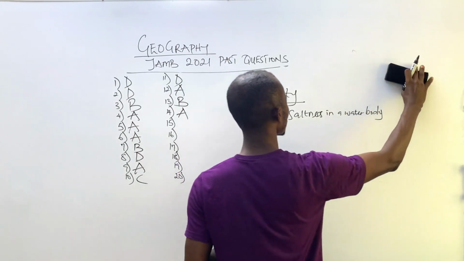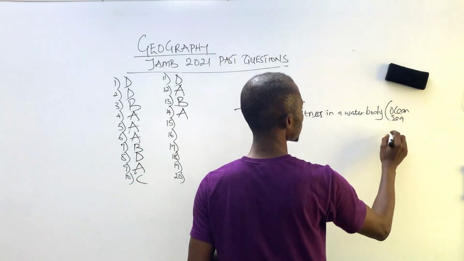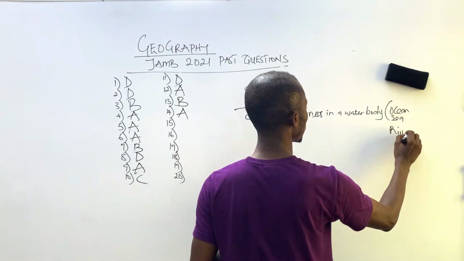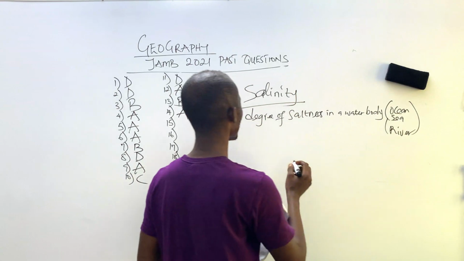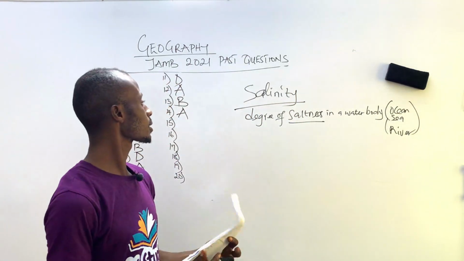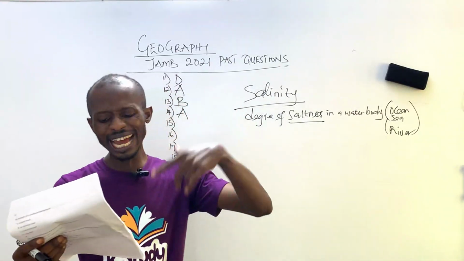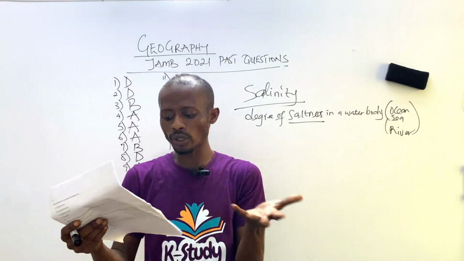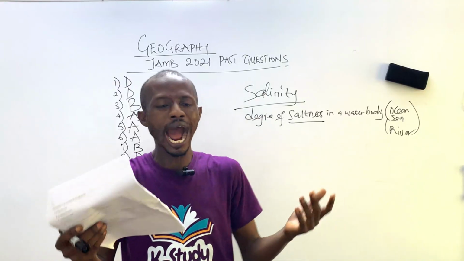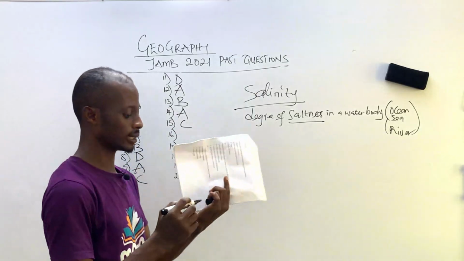A water body can either be ocean, sea, or river. The line joining all points of equal salinity is called isohaline. So that is C as the right answer, isohaline.